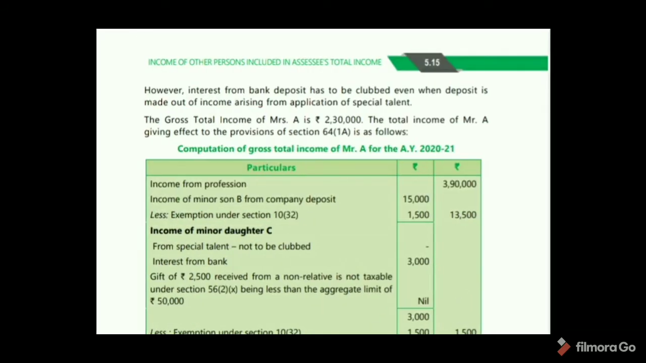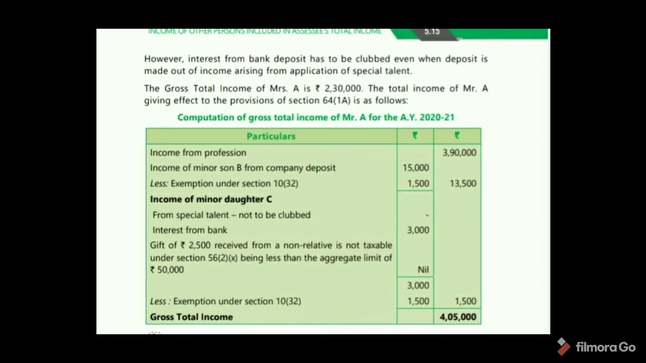Income from profession 3,90,000, and income of minor son B from company deposit 15,000, and there is an exemption under section 10(32) of 1,500, so 13,500. And income of minor daughter, special talent, not to be clubbed. Interest from bank 3,000. Here, a gift of rupees 2,500 received from a non-relative is not taxable under section 56(2)(x), being less than the aggregate limit of 50,000. Okay. So next, less exemption 1,500.